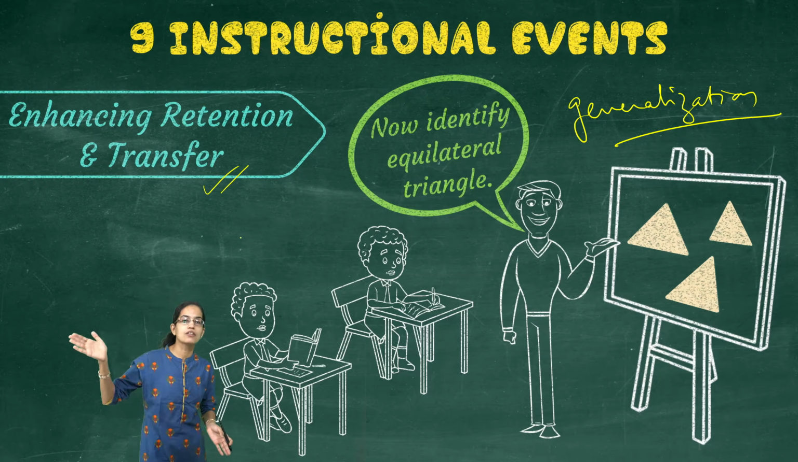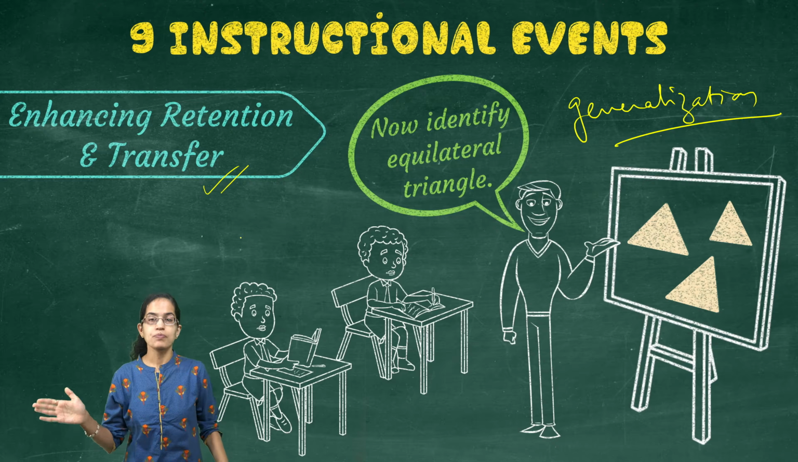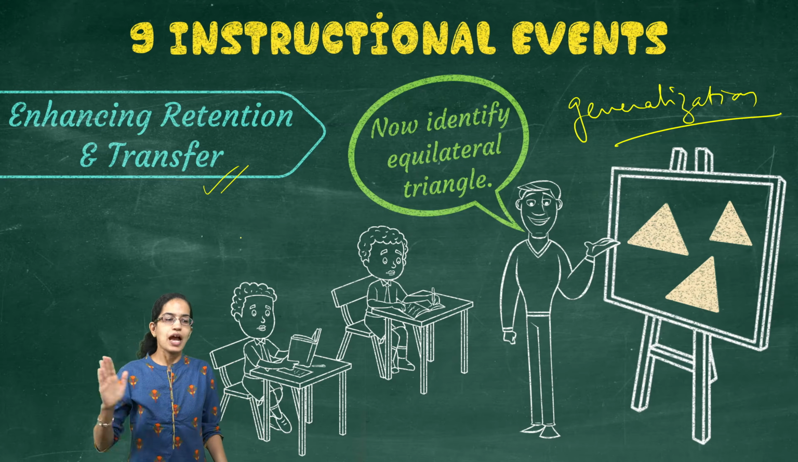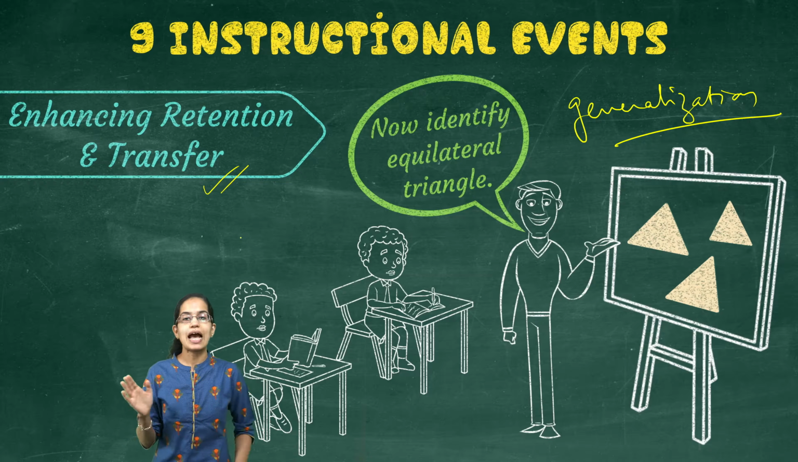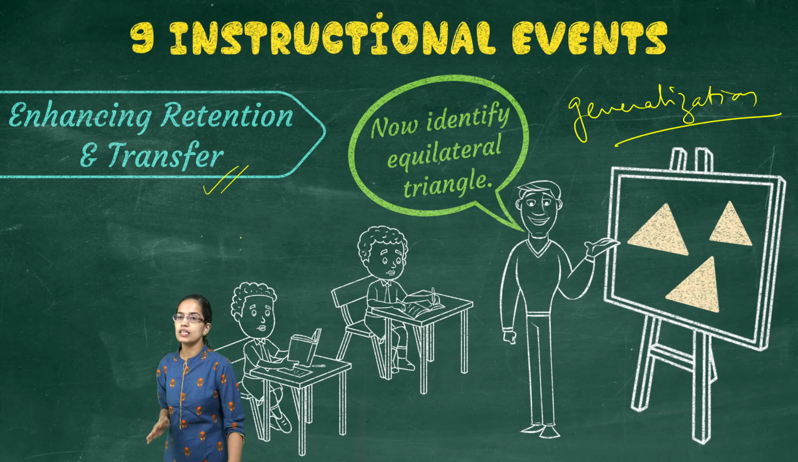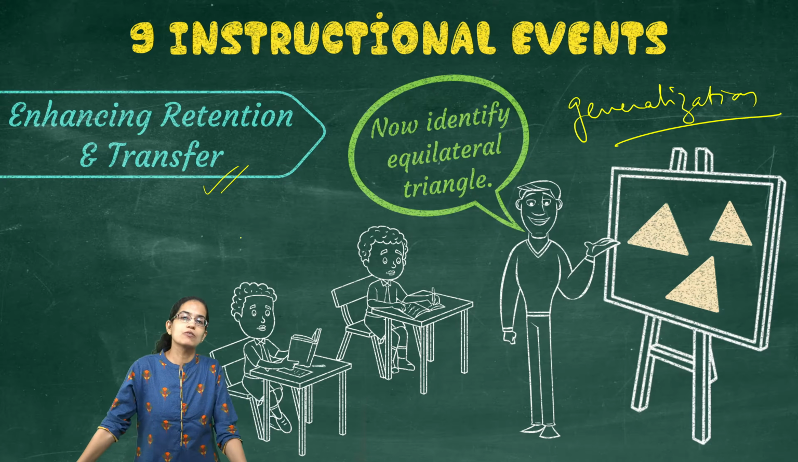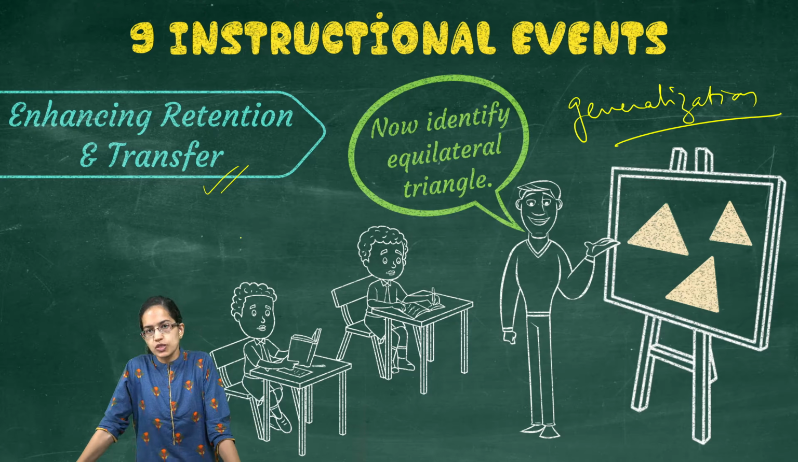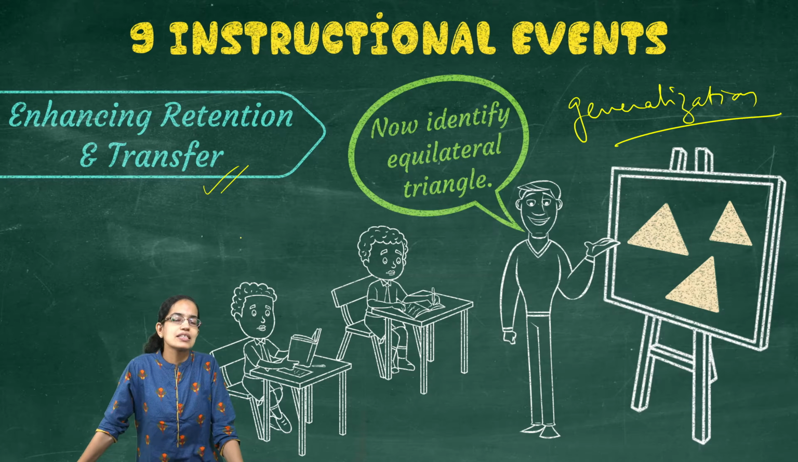So we start from the process of reception to the process of generalization where we end, and these 9 steps or the 9 instructional events are the events that have been laid down by Gagne, under the 9 instructional events and the cognitive process. We would be covering many more interesting lectures in teaching aptitude.